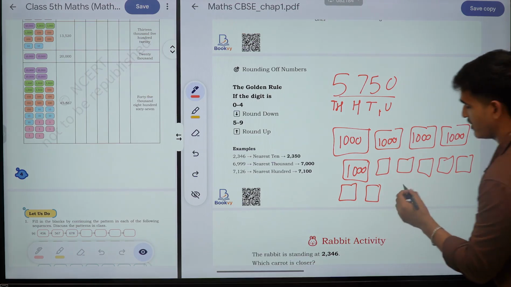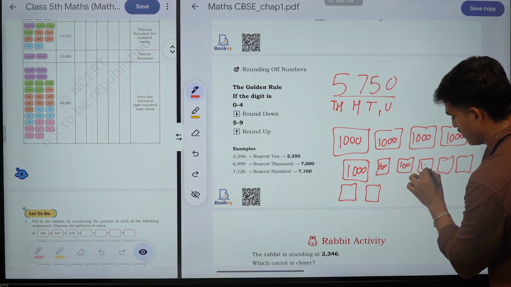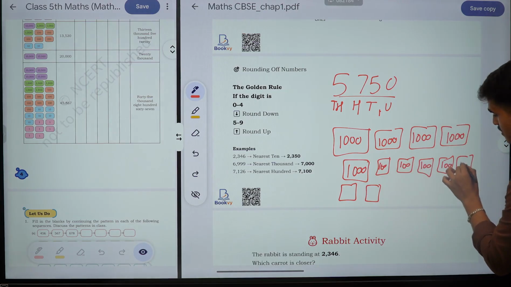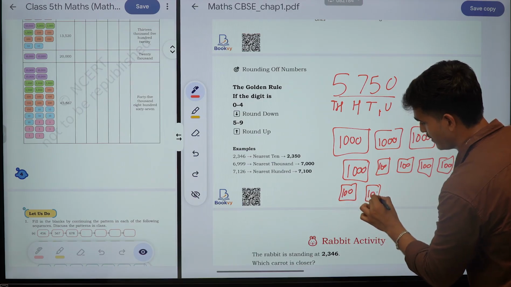We have given 700, so 100, 100, 100, 100, 100, 100, 100.